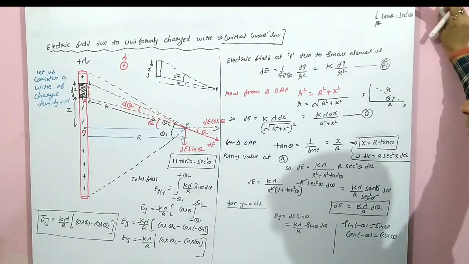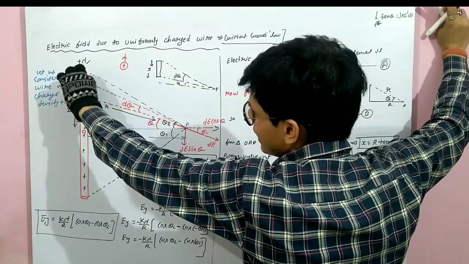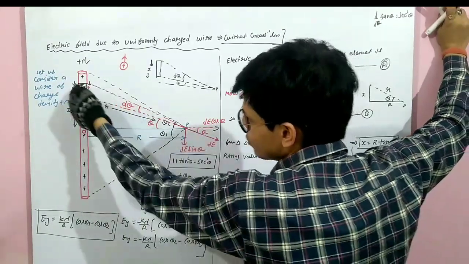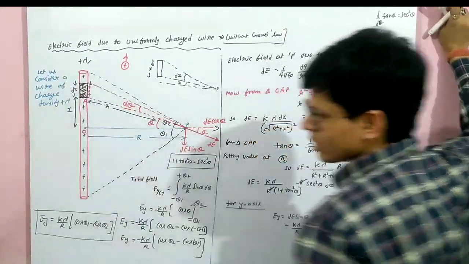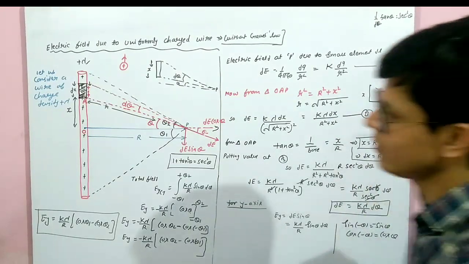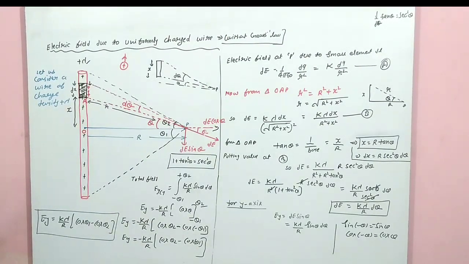Now a few students are confused about this length x. This length is very small; you can neglect it. From a far distance, when you observe it, this distance will not be visible. It will not come into counting at a far distance. It is very small. This is a very important derivation for your syllabus, for the board exam as well as for competitive exams.